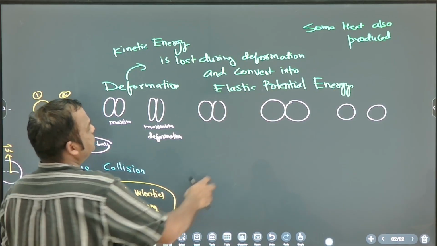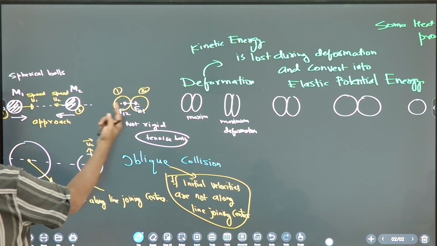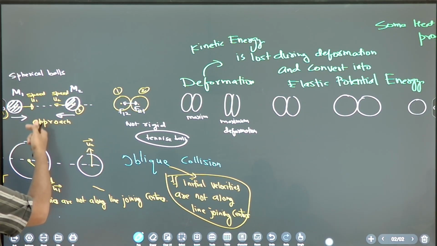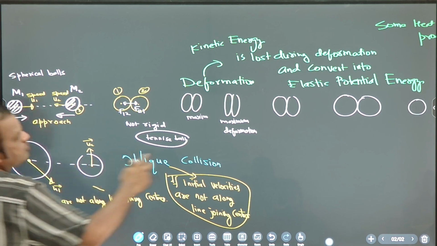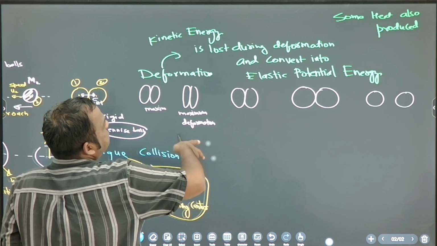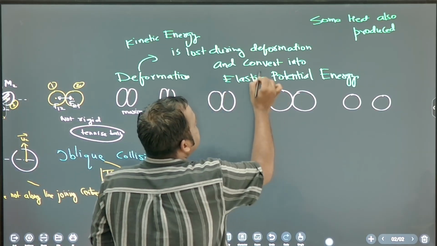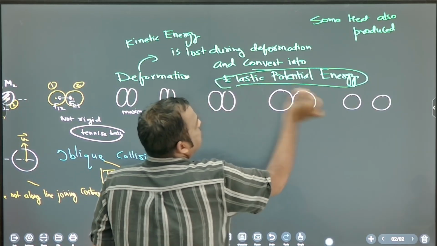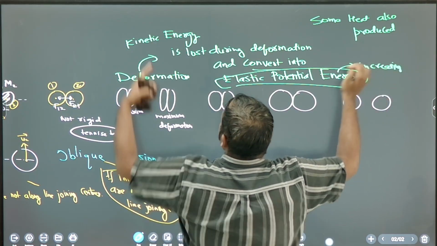Okay, so what is going on? Initially, what type of energy do they have? They are moving like this. Kinetic energy. Then when they are deforming, what energy is increasing? Elastic potential energy. And what energy is decreasing?